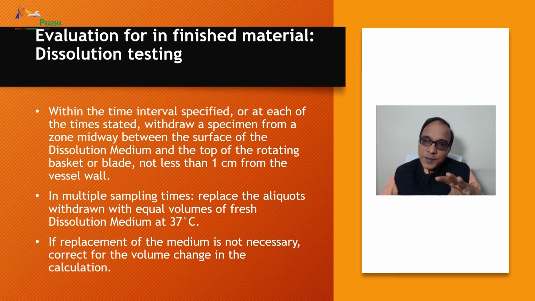Within the time interval specified, or at each of the times stated, withdraw the specified amount from a zone midway between the surface of the dissolution medium and the top of the rotating basket or blade, not less than 1 centimeter from the vessel wall. Remember, you have to take care when you are withdrawing the sample. Where multiple sampling times are specified, replace the aliquot withdrawn for analysis with an equal volume of pre-warmed fresh dissolution medium at 37 degrees Celsius, unless it can be shown that replacement of the medium is not necessary. Correct for the volume change in the calculation.